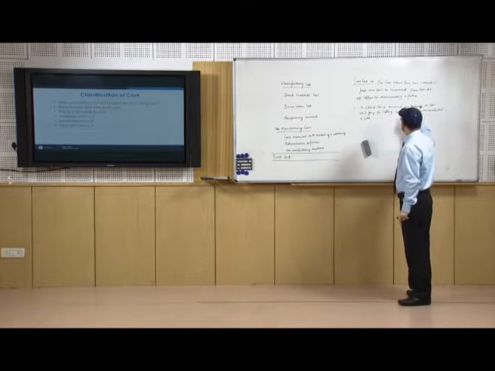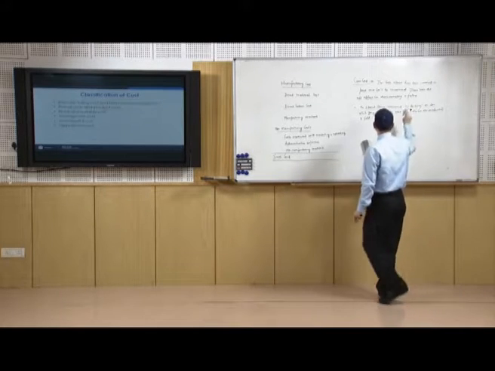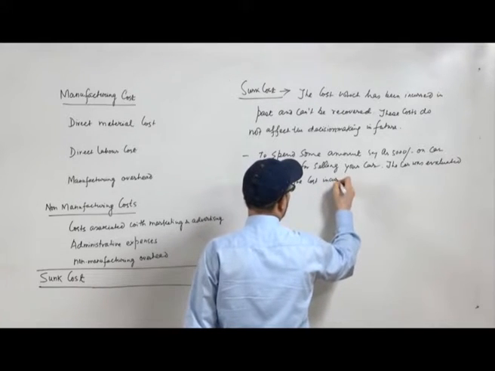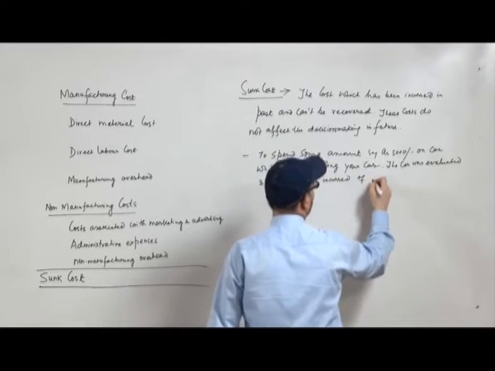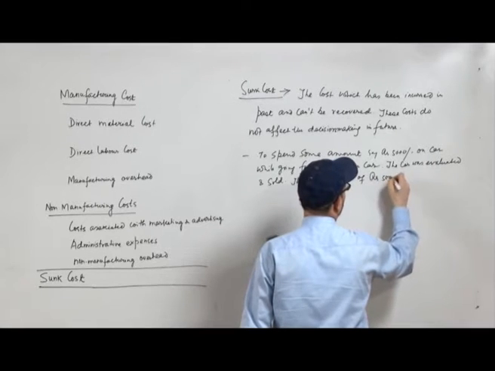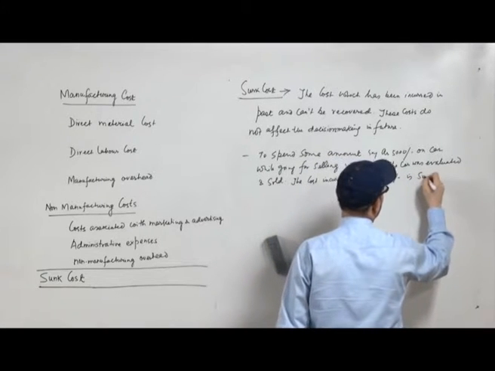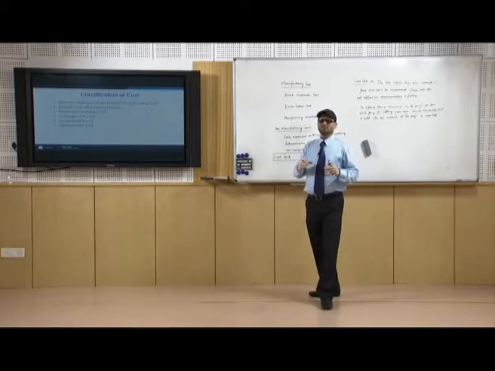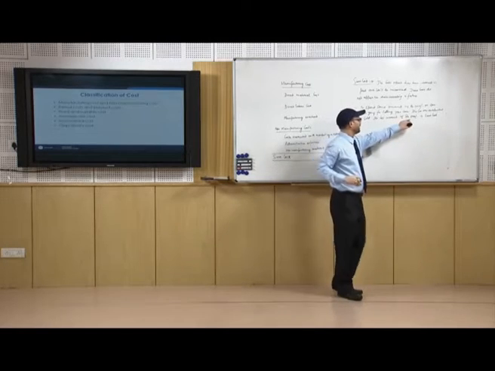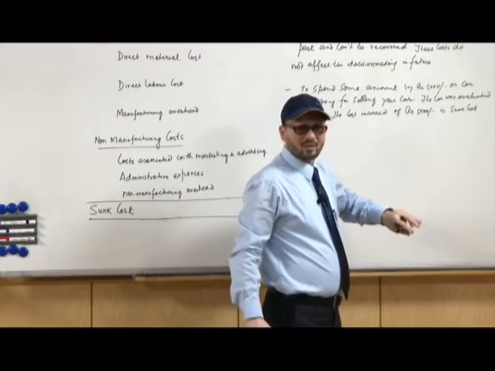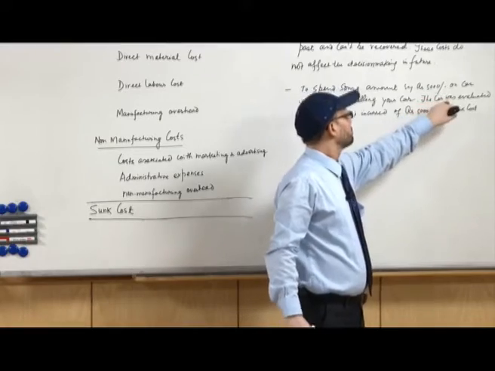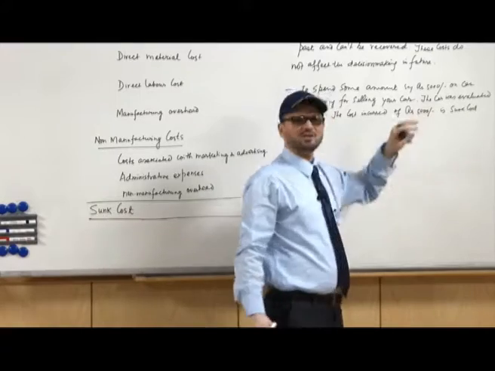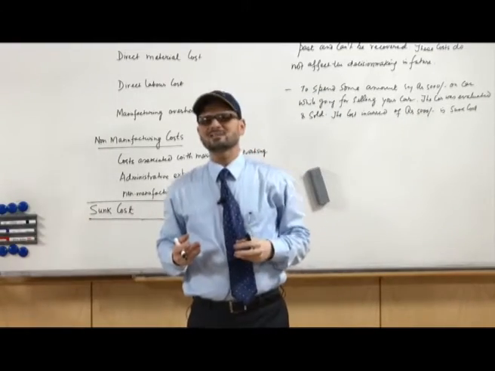So, basically this amount of rupees 5,000 is sunk cost. Because it is not going to be recovered, it is not going to affect the decision making of selling the car, you have to anyway sell it. So, this cost which you have incurred is known as a sunk cost.